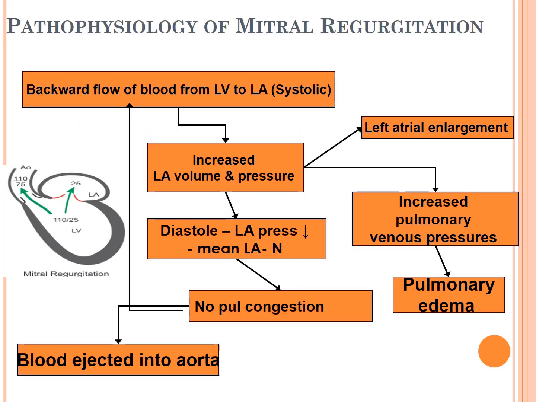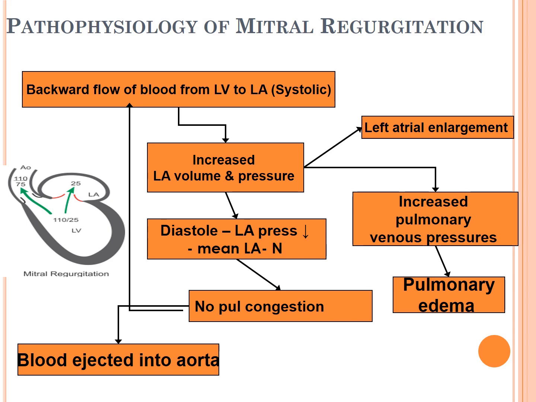The flow chart shows the same thing in brief. Backward flow leads to increased pressure and volume in the acute condition, leading to pulmonary venous congestion, pulmonary edema, and heart failure. Whereas when there is a slowly progressive course, during systole there is increased pressure in the left atrium, but during diastole the blood is flowing forward normally, so the mean atrial pressure remains normal.